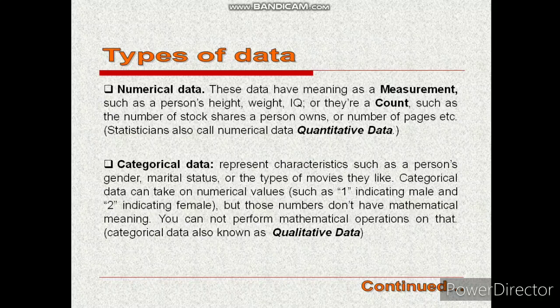It means it is indicating female. Does it mean that 2 males are added to get 1 female? It is not possible actually. So it is qualitative in nature, and these numbers, the 1 and the 2, are actually representative of the gender, male and female respectively.